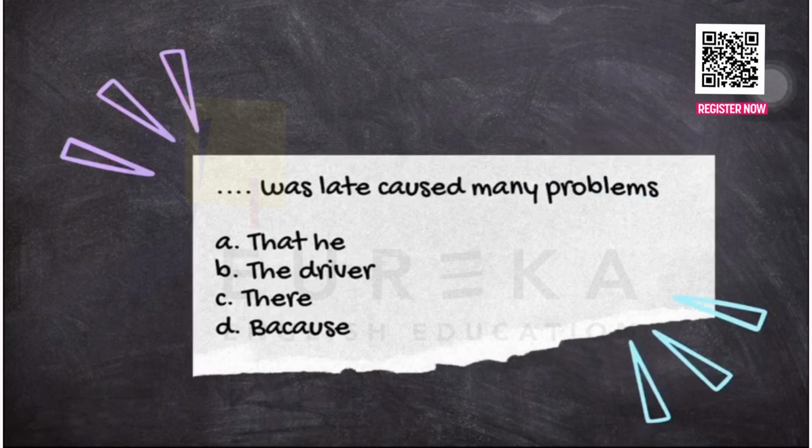So that he was late here is the noun clause. The connector is that, and then the subject is he, and the verb is was late, and then the main verb is caused.